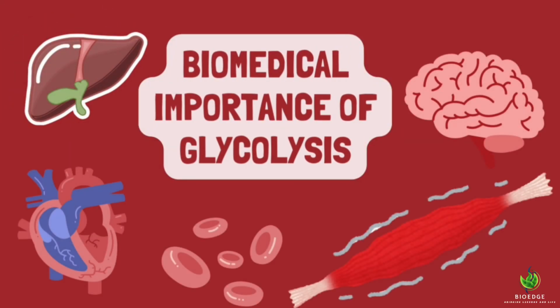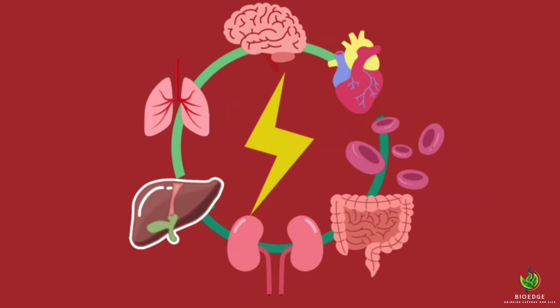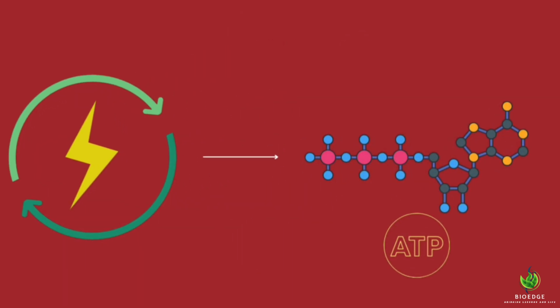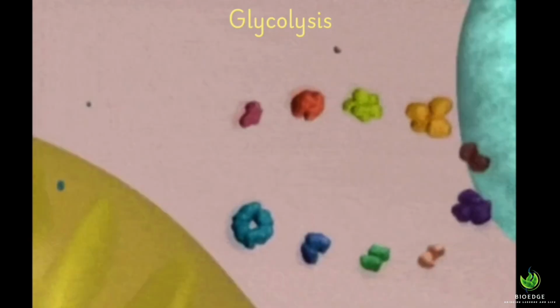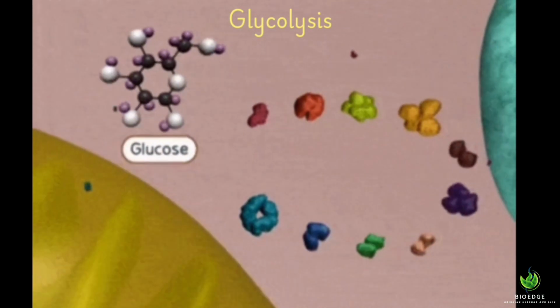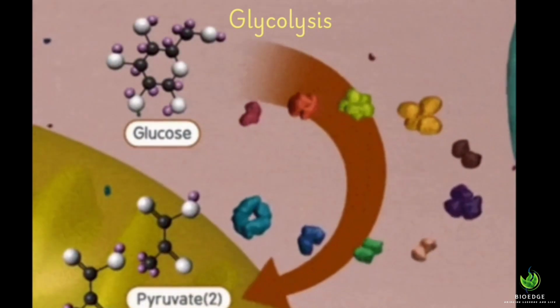Biomedical importance of glycolysis. Glycolysis is the first step of cellular respiration. It is an important biochemical process which provides energy for the functioning of various organs. The energy is nothing but an ATP molecule, which is adenosine triphosphate. In glycolysis, glucose is converted to pyruvate, and ATP is further produced.